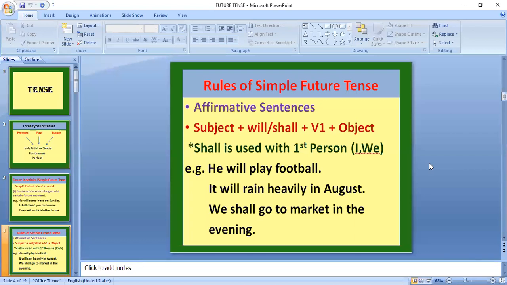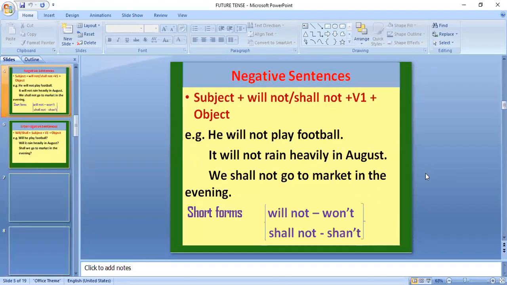The beginning part should be the same: subject, helping verb plus first form of the verb. Object is missing here. Heavily is the adverb used here. How will it be? The rain will be heavy. So it tells about the manner of the action, how the action would be. Heavily is the adverb. In August is the time reference for the future.